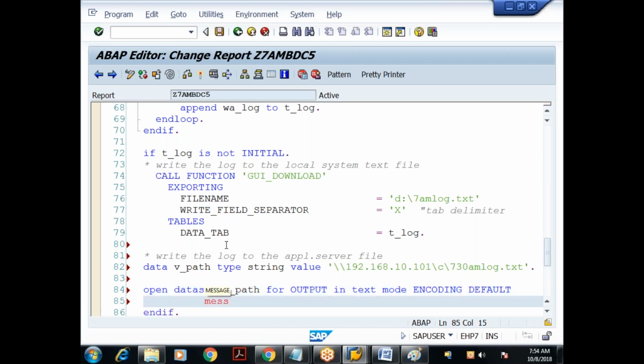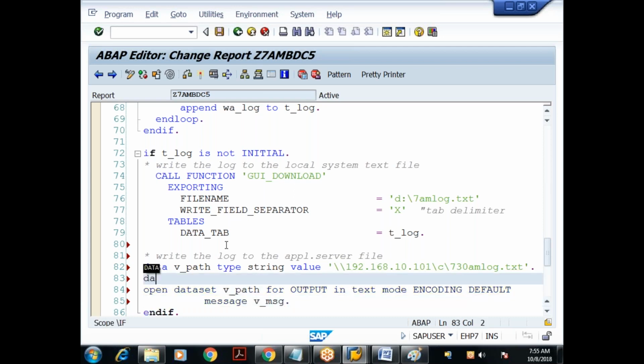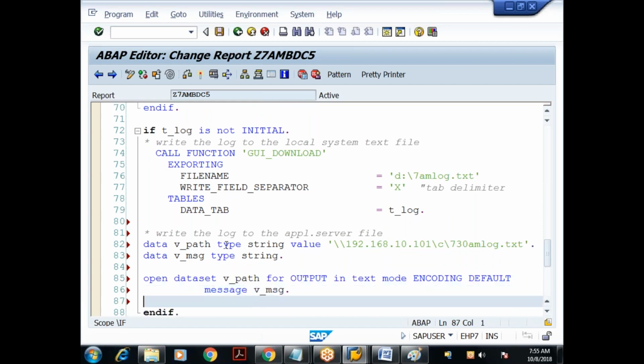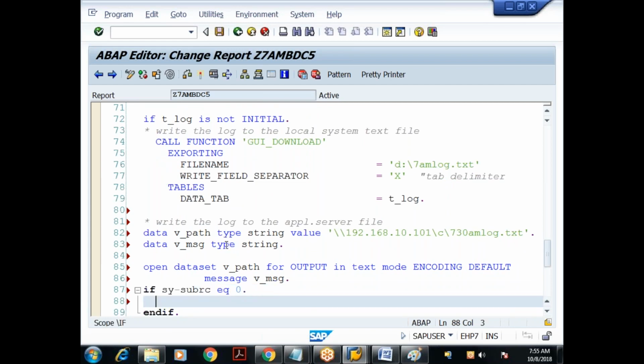Then here I have to use the addition message v_msg. Let me declare this v_msg also. v_msg, type what? Type string. Done. If the file is successfully created for writing purpose, I'll say if sy-subrc is equal to 0. Okay, I'm opening the file. What is that file? 7:30 am log.txt.